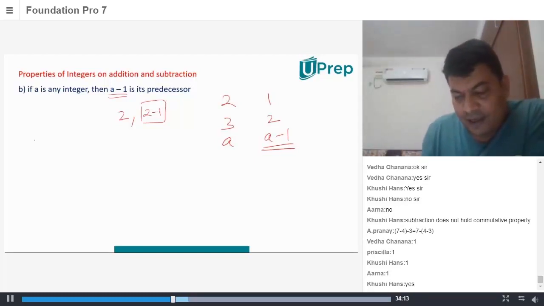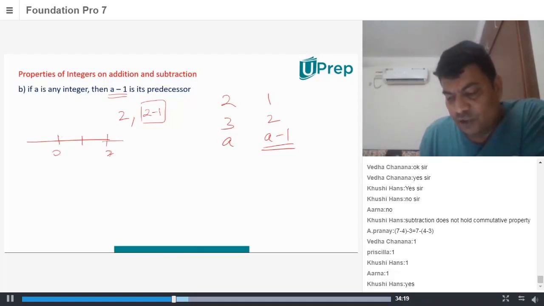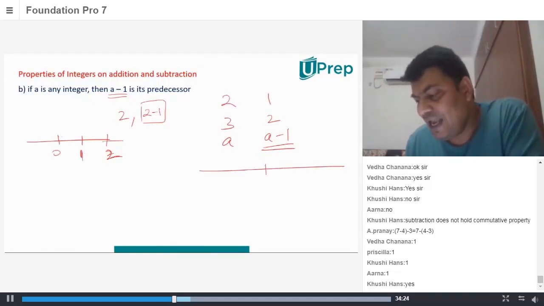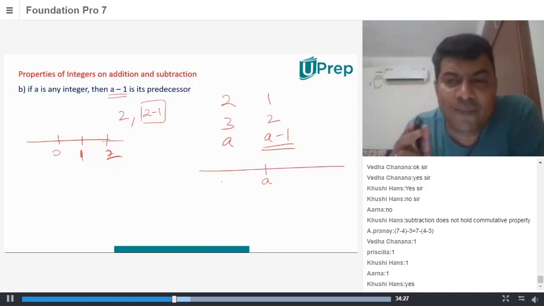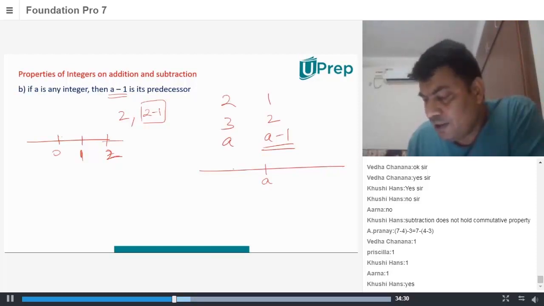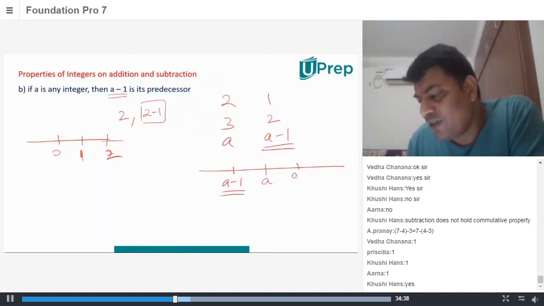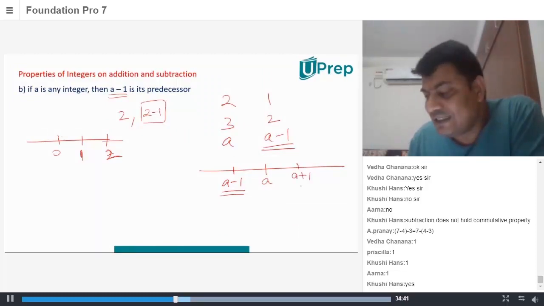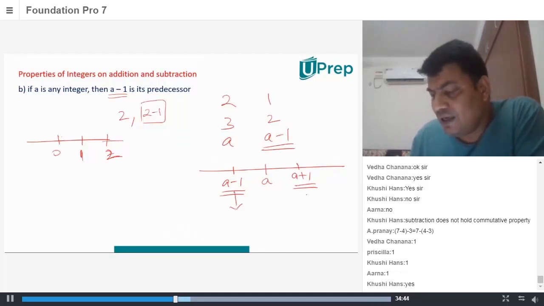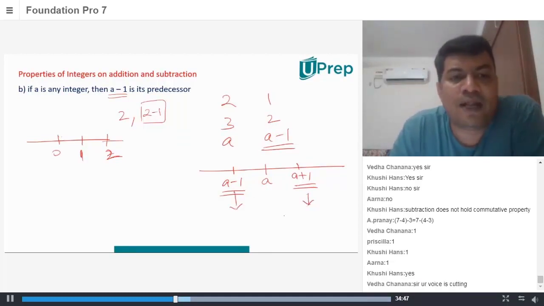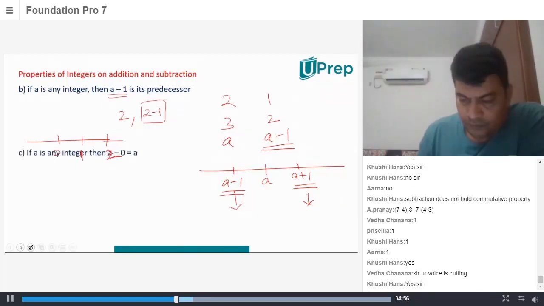On a number line, if you have 0 here, 1 here, 2 here, then 2 minus 1 will be here. If you have A here, where will A minus 1 be? It will be on the left-hand side. Any number that is on the left-hand side is called predecessor. And if I add 1, it will be on the right-hand side. That is called a successor. This is called predecessor and this is called successor. I want everyone to know this.